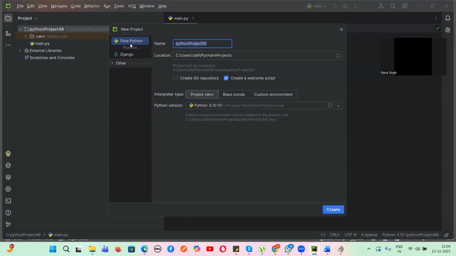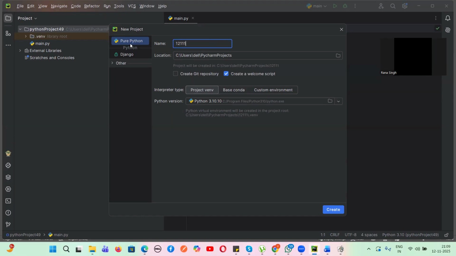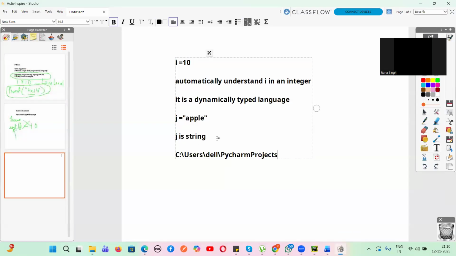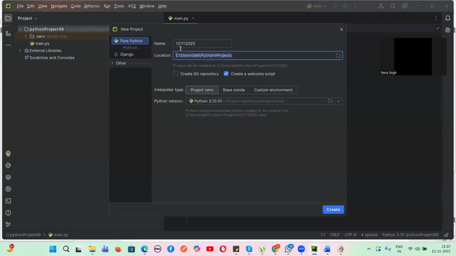Let's suppose I am keeping the name as 12112025. Any name you can give. In some versions of PyCharm there will be only one name field, so you have to give the name there, and you can give, let's suppose, 12112025. That means this is the location, and this is the name of the Python folder. Here I have given 12/11/2025, which is the date. This is the location where all my Python codes will be stored.